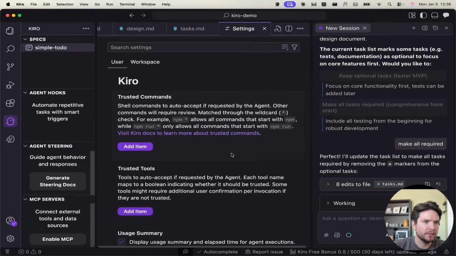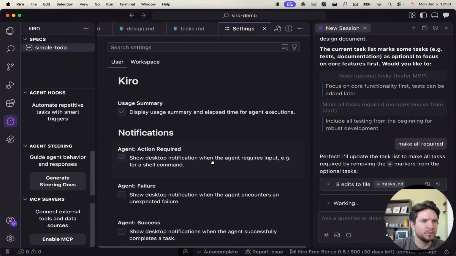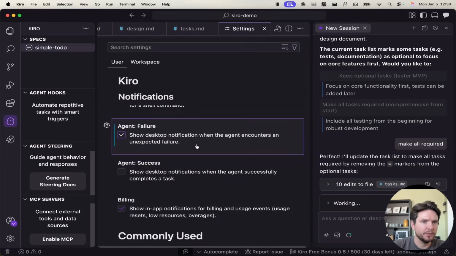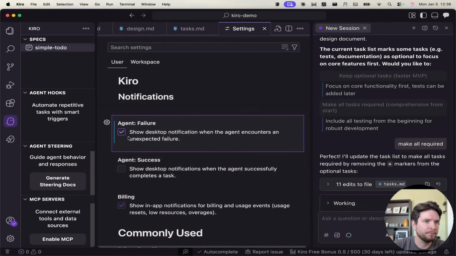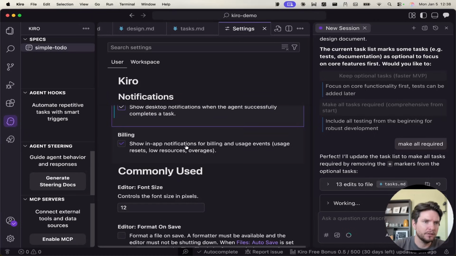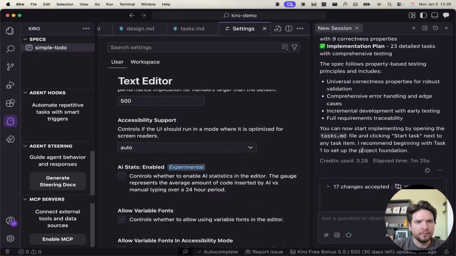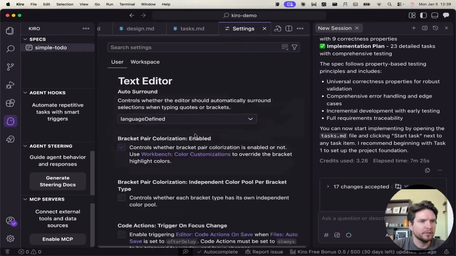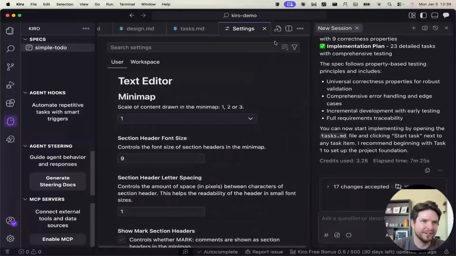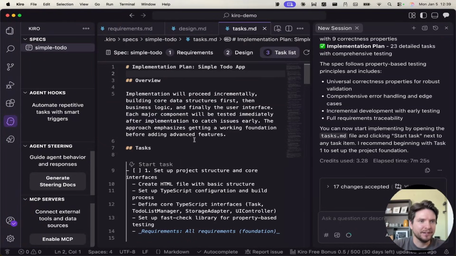Trusted commands, trusted tools. Okay, let's put on some notifications here. Action required. Why didn't we see that notification? Agent success. Yeah, let's have that too. Okay, that's just close. There's a lot of things here, I guess. Let's do that later. We have all the tasks here now.